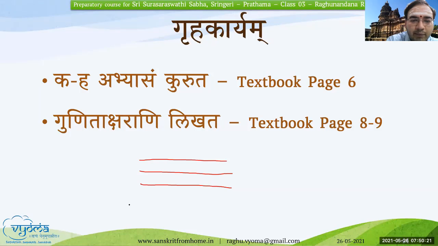For example, here if I write my name, it will become like this. It's difficult to write on the screen, but I'm trying. The line and the Shiro Rekha should coincide. That is the normal way in which we write it. But there's no hard and fast rule, because some people also write between the lines. I won't say it is not allowed, but I think the better way to write it is on the line, so that the Shiro Rekha coincides with the line.